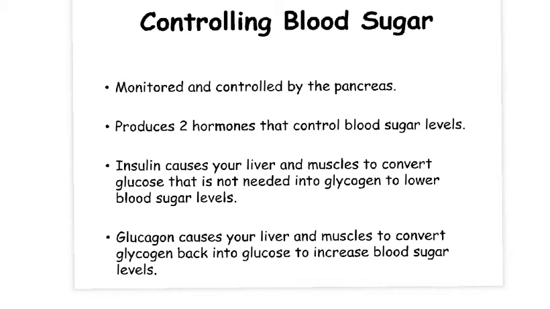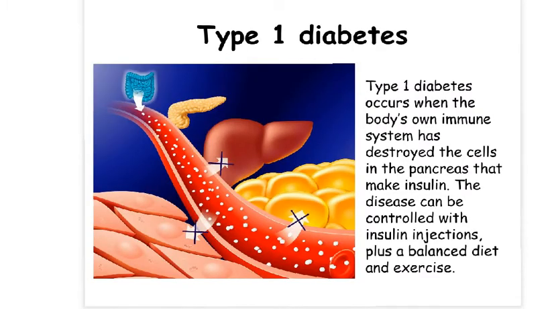If your pancreas does not make enough insulin, this causes a disease called diabetes. People with diabetes have to test their blood to see how much glucose is in it. Some people with diabetes control their blood sugar levels by injecting themselves with insulin. They can also control blood sugar levels by making sure they do not eat much sugary food. There are two types of diabetes. Type 1 diabetes is caused when a person's own immune system has destroyed the cells in the pancreas that make insulin. Type 1 diabetes is controlled with insulin injections at meal times.